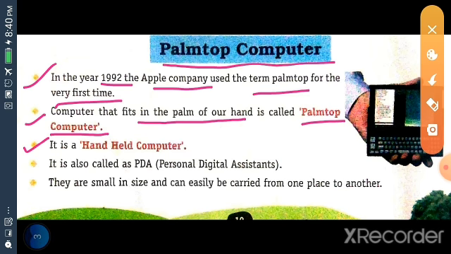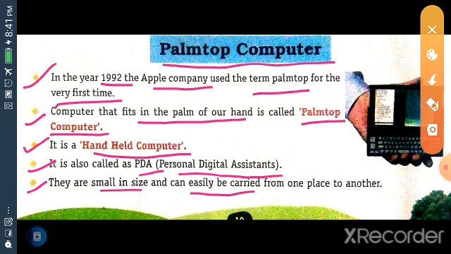It is a handheld computer. It is also called PDA, means personal digital assistant. They are small in size and can easily be carried from one place to another. Okay, see, this is palm top computer.